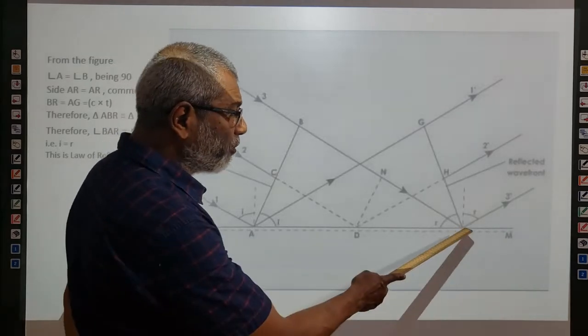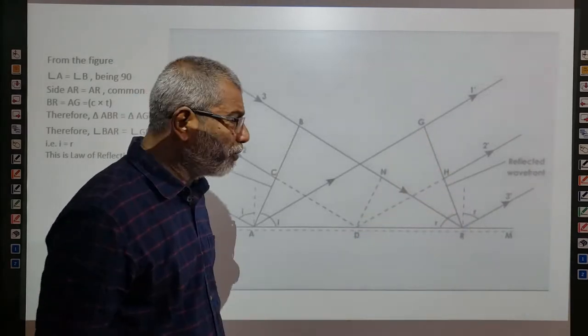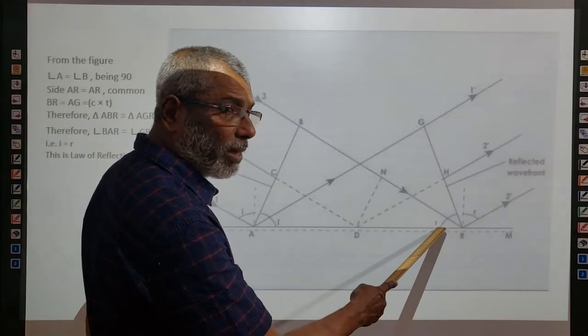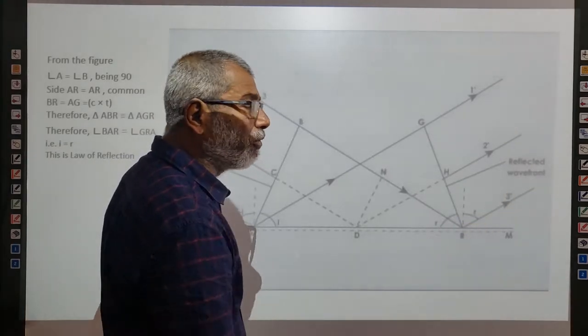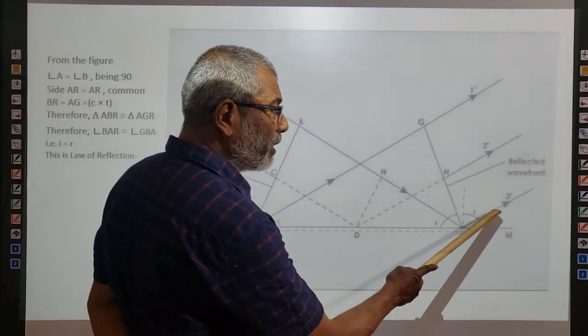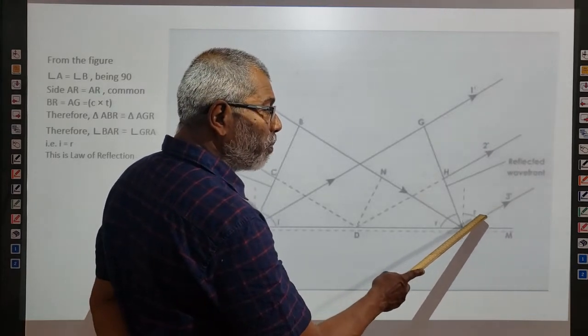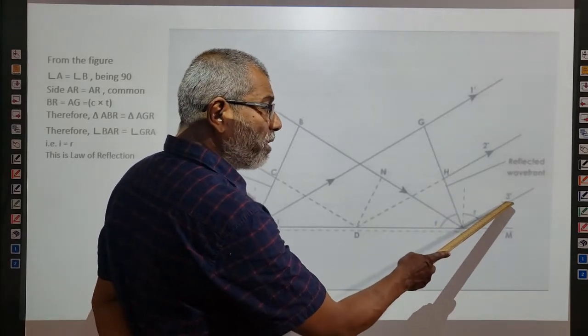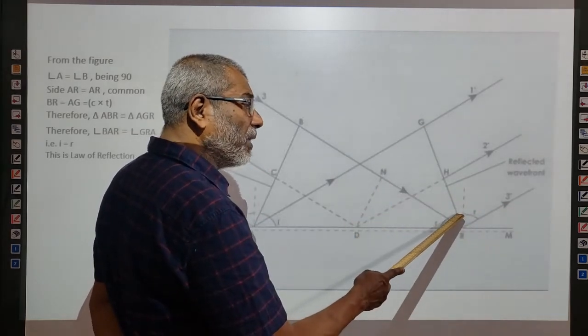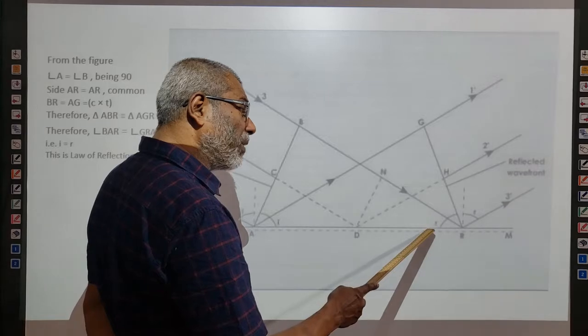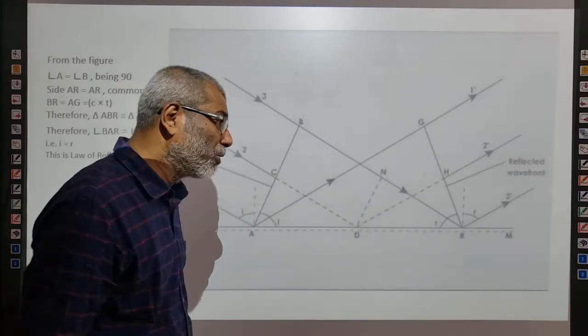So what is the reflected wavefront? RG is the reflected wavefront, and this angle is r. In terms of ray of light, this is the angle of reflection: the angle between the reflected ray and the normal. In terms of the wavefront, it is the angle between the reflecting surface and the reflected wavefront.